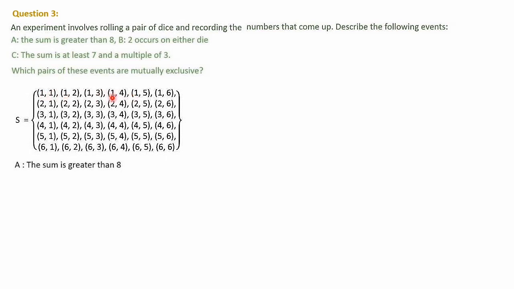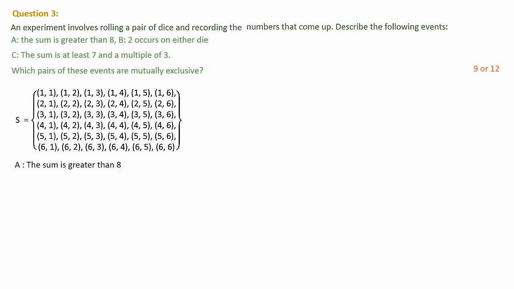Something like trial and error we have to check. Sum greater than 8 means 9, 10, 11 and 12. These are the possible sums, because the maximum we will get is 12, because the highest number available is 6 comma 6. 6 plus 6, adding, the maximum we will get is 12. Number greater than 8 means starting from 9.